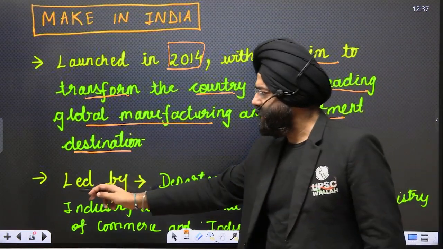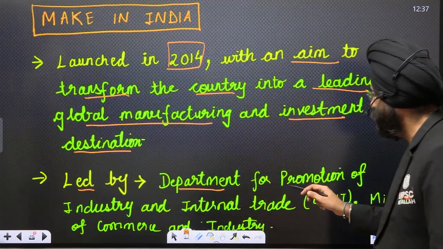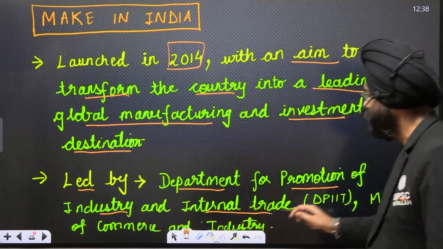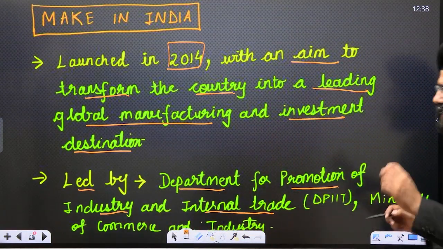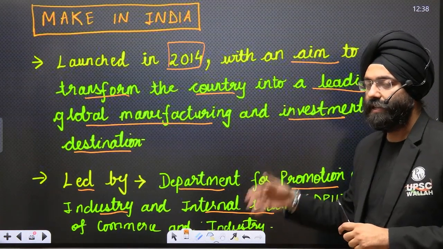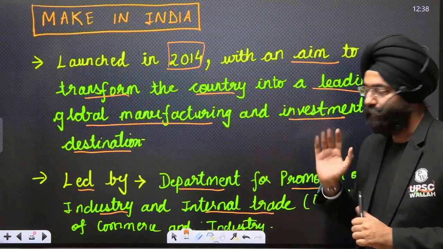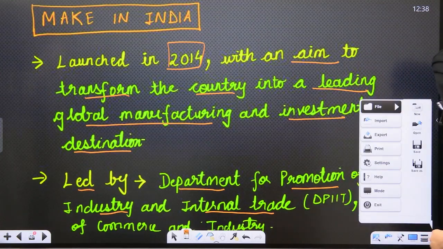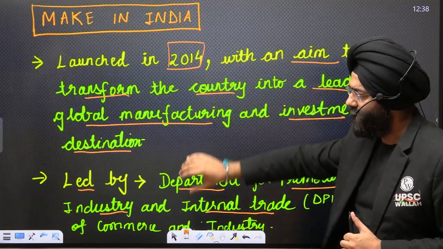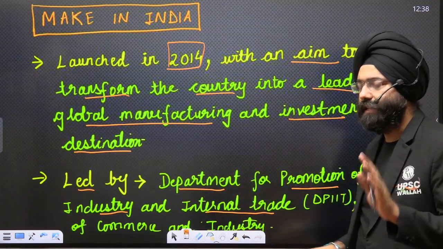Now, this was led by the Department for the Promotion of Industry and Internal Trade, DPIIT, under the Ministry of Commerce and Industry. Now, this is very important. You should know, because this can be asked as a statement in your preliminary examination also. As we move ahead, please understand, this is what the scheme in brief is all about, and this is the ministry that is basically leading it.